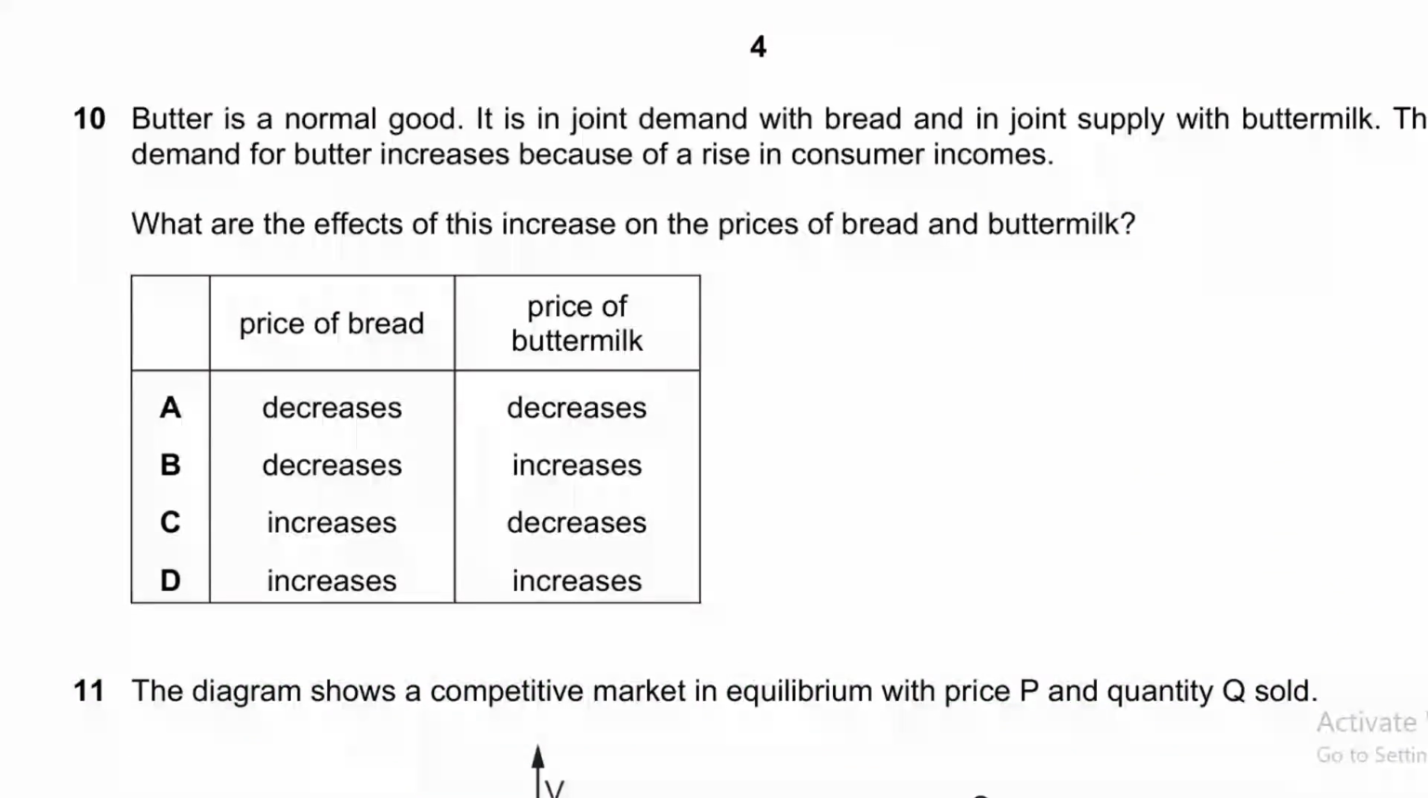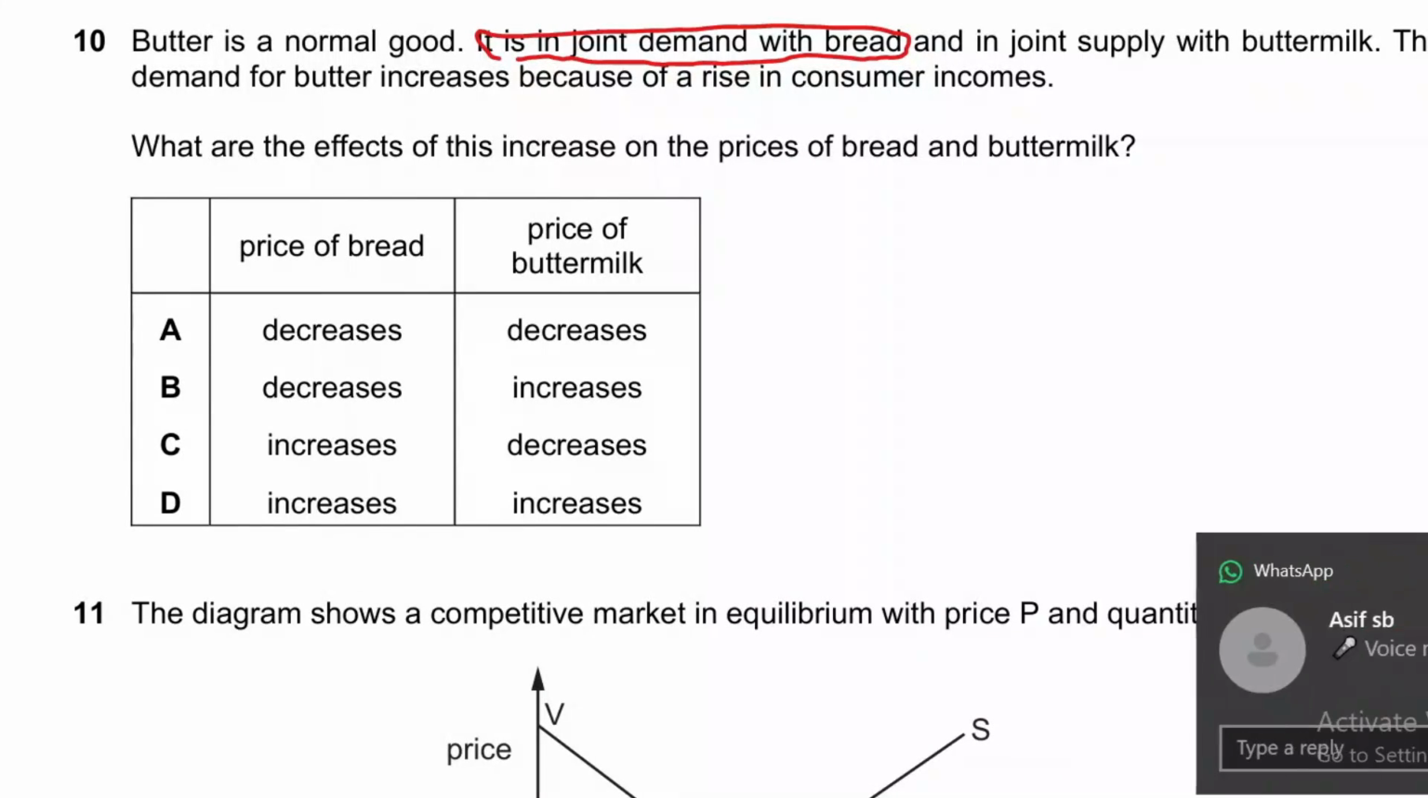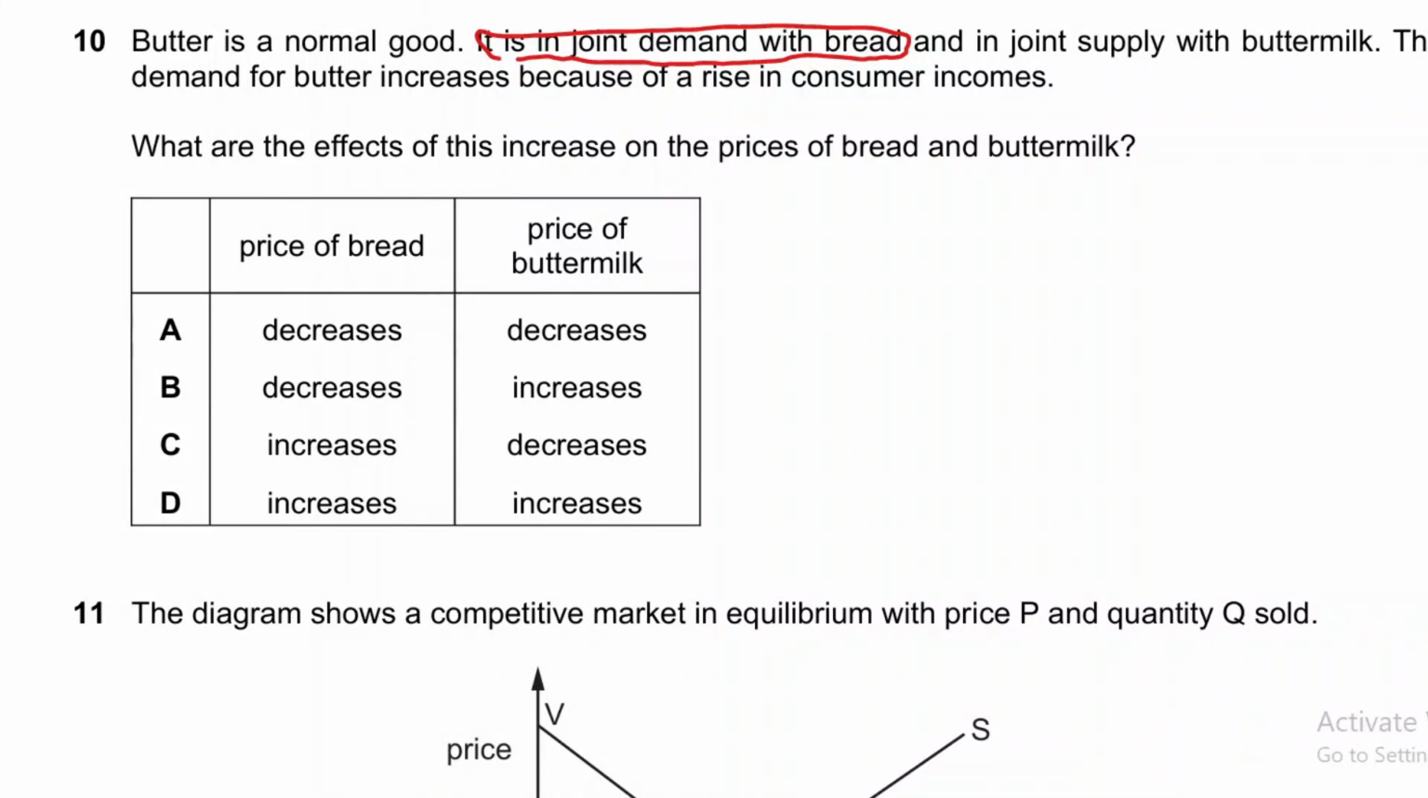Moving to the other question, question number 10, which says butter is a normal good and it is in joint demand with bread. Jointly demanded goods are goods that are complementary to each other. If we purchase one thing, we have to purchase the other as well. So jam and bread, as well as butter and bread, are complementary to each other. Generally at breakfast, people use bread and butter, so they are jointly demanded goods.